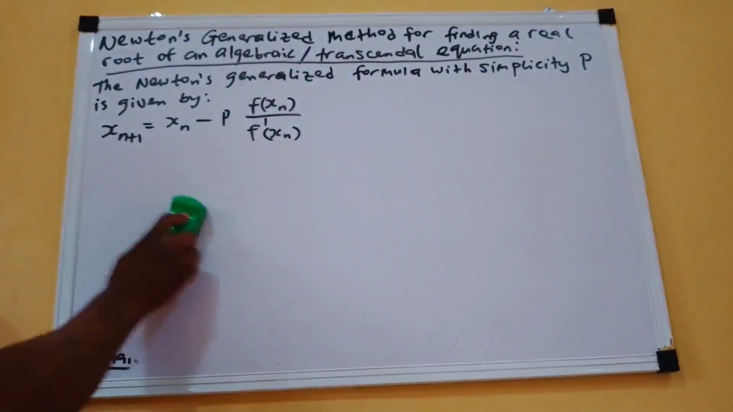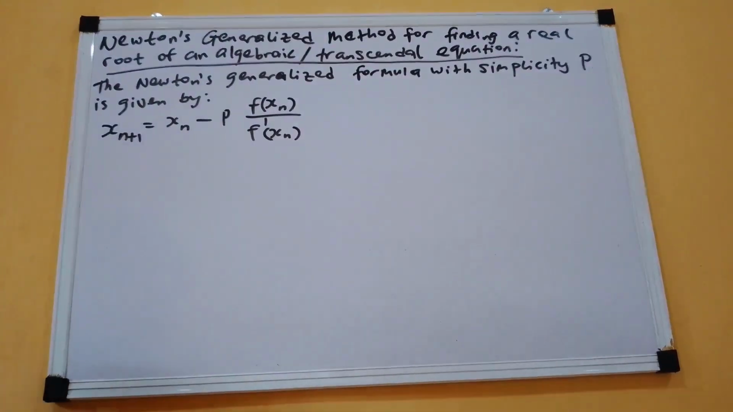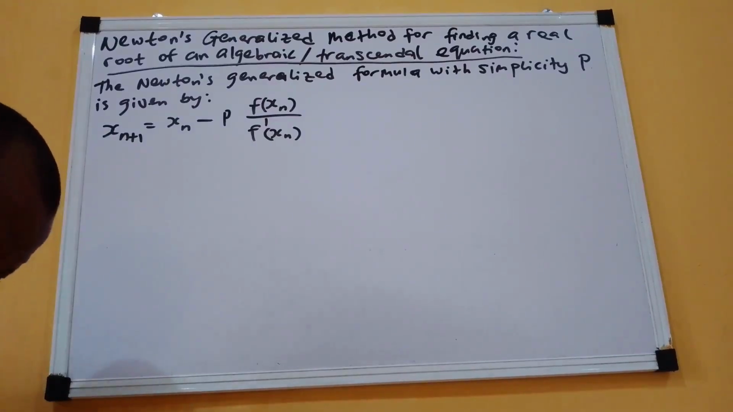We are looking at a special part of numerical analysis. We have been able to solve algebraic and transcendental equations using various numerical methods. We use the method of false position, the bisection method, the Newton-Raphson method. Today we are looking at Newton's generalized method.